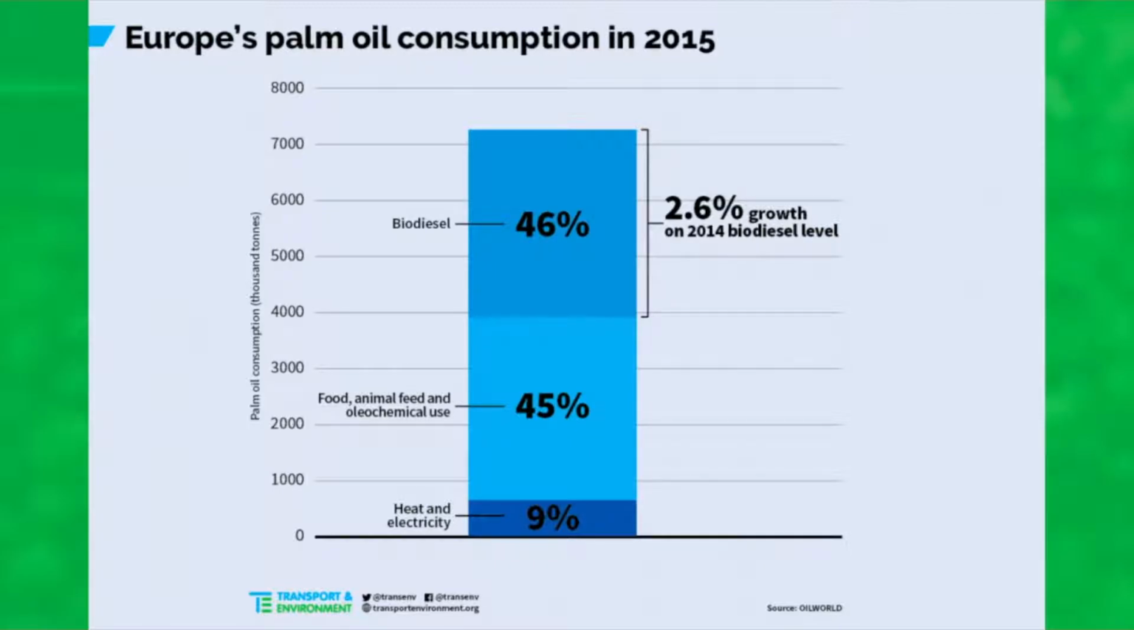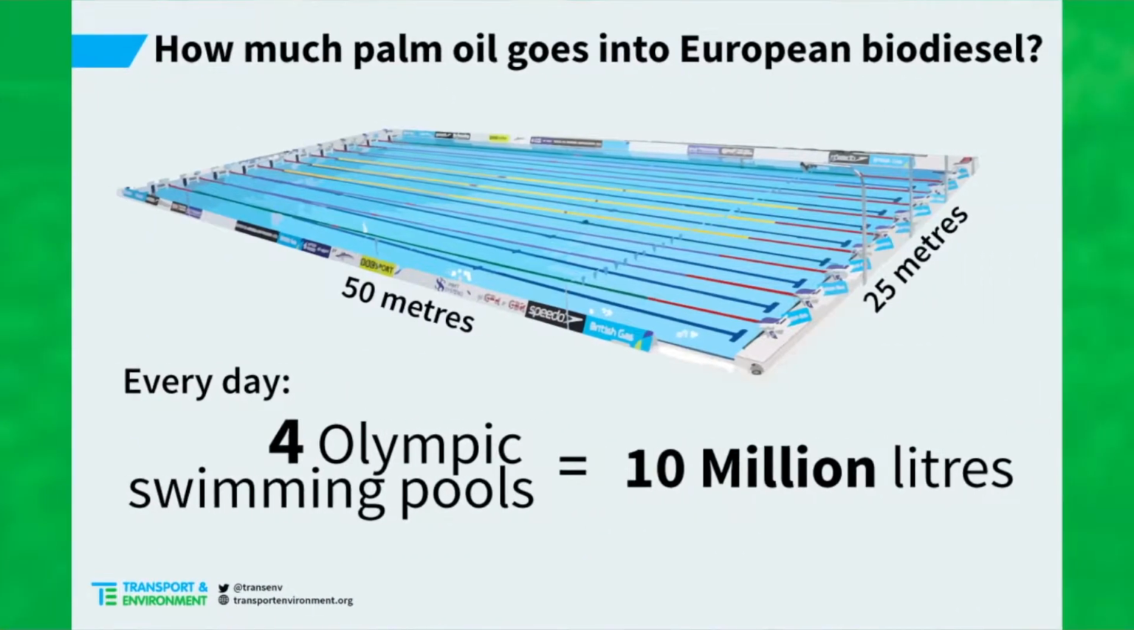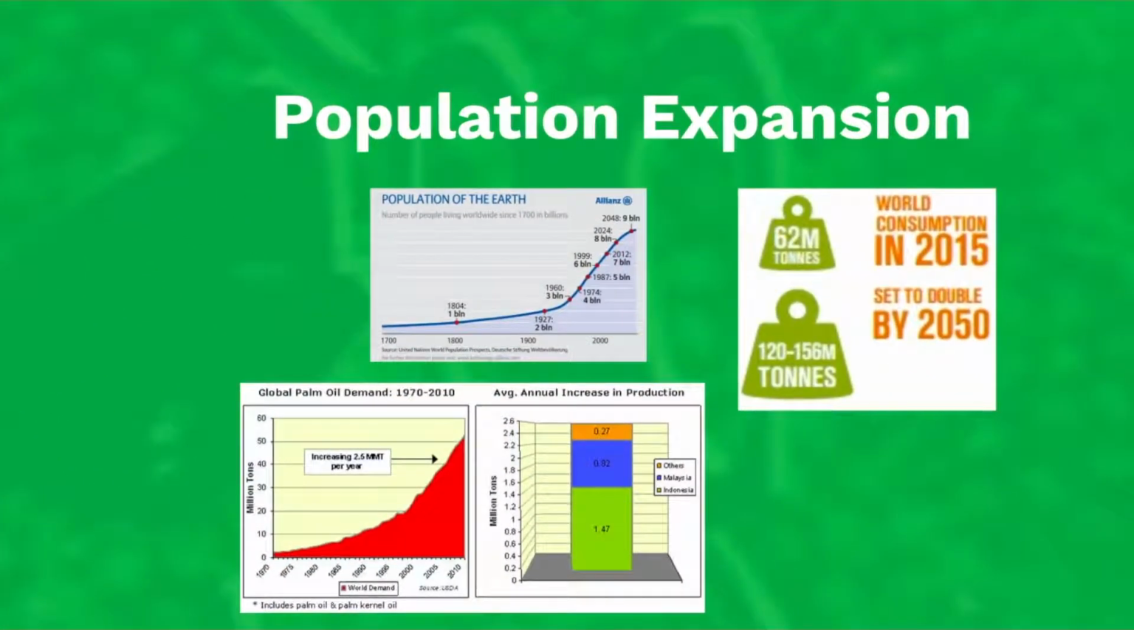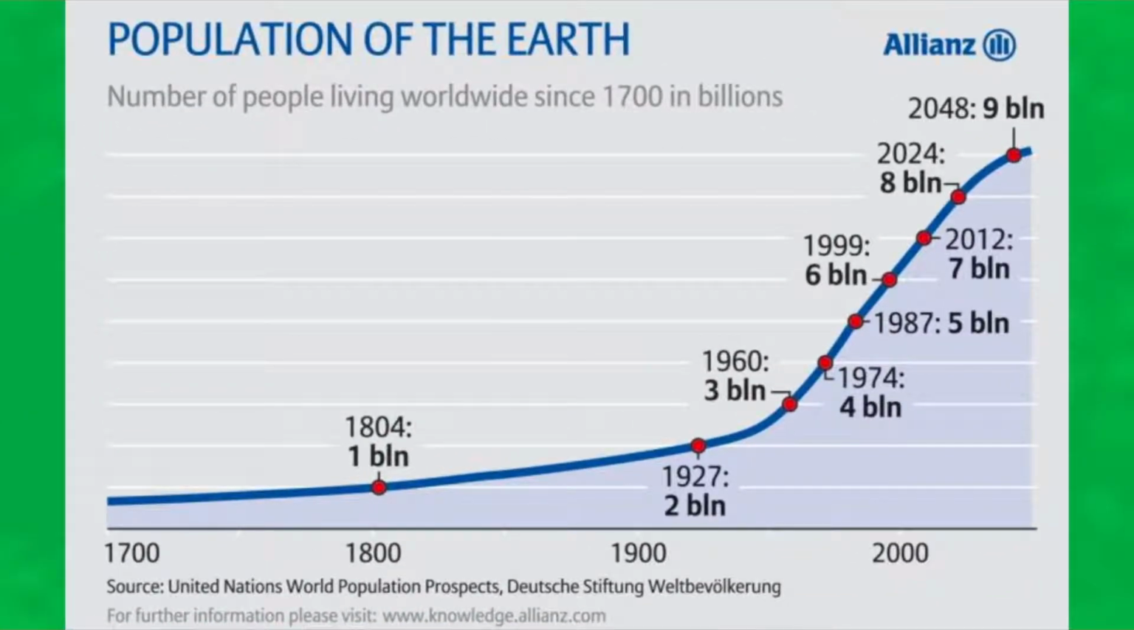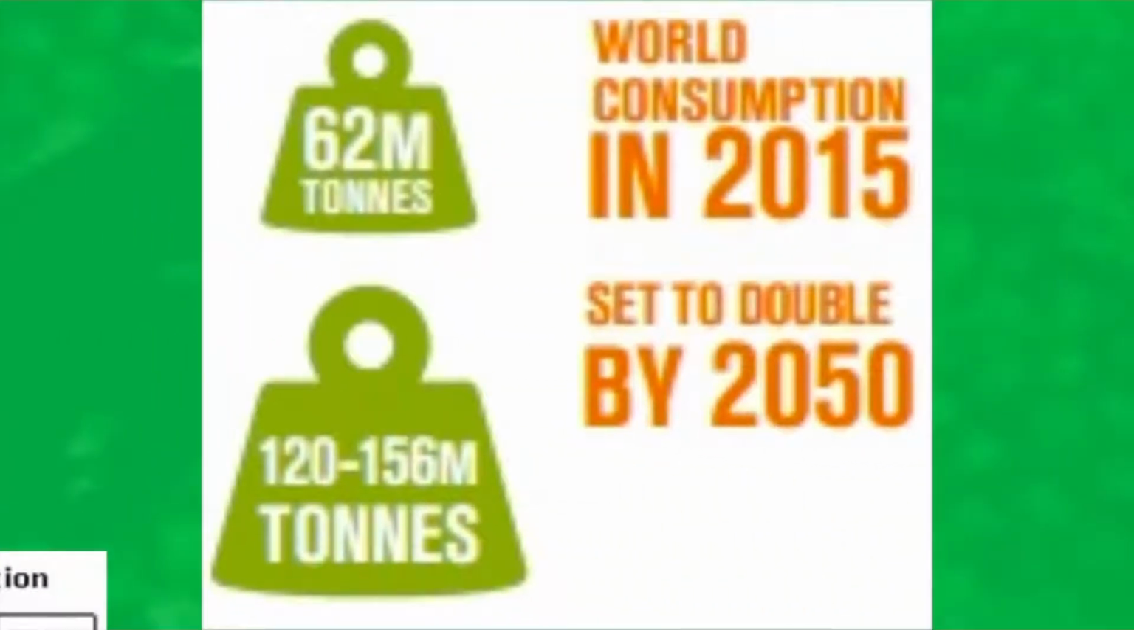As for bioenergy, almost half of the palm oil imported into the European Union is used as biofuel. Another driving force for deforestation is population expansion, which further increases the demand for oil palm. In the foreseeable future, the world population will increase to 9 billion in 2050, and oil palm consumption is expected to double from 62 million tons to at least 125 million tons.